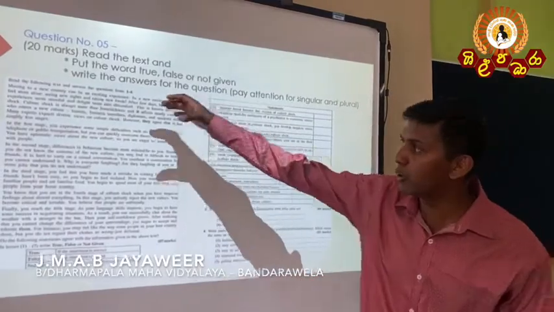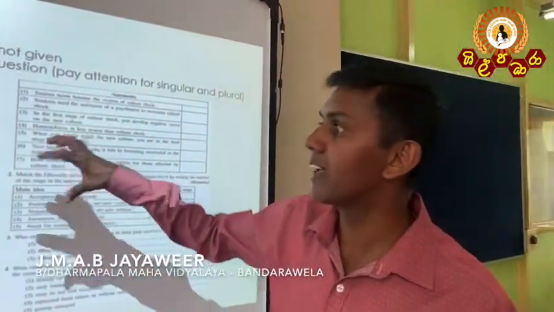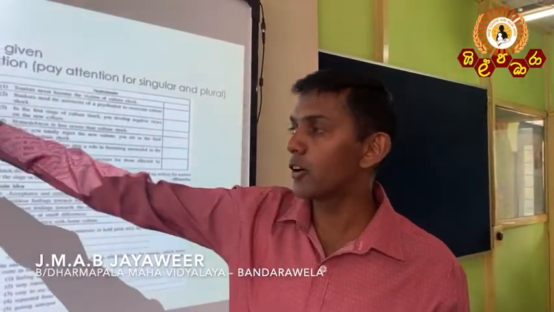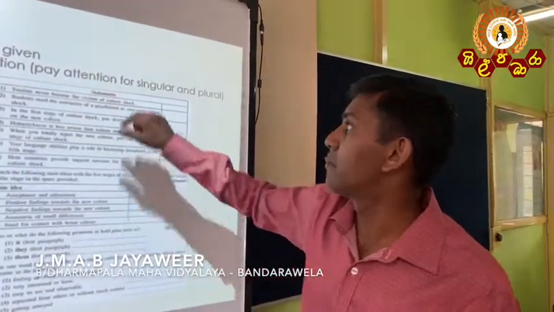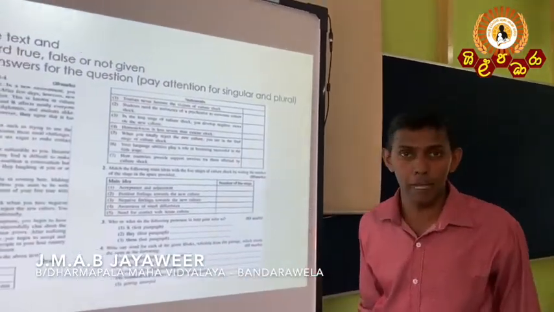Then when you go through the text, you can remember the question, and it is easy to find the answers. But pay attention to the singular and plural when you fill the gap.